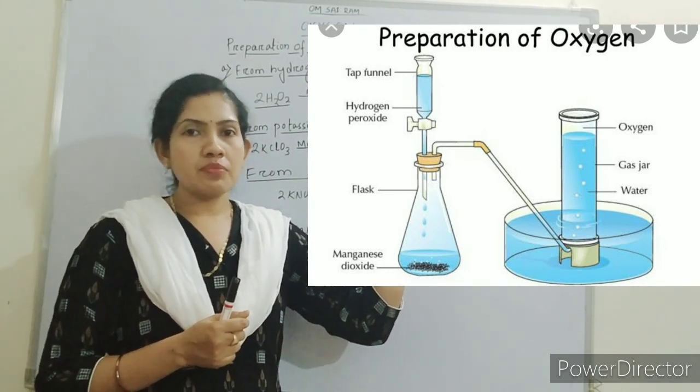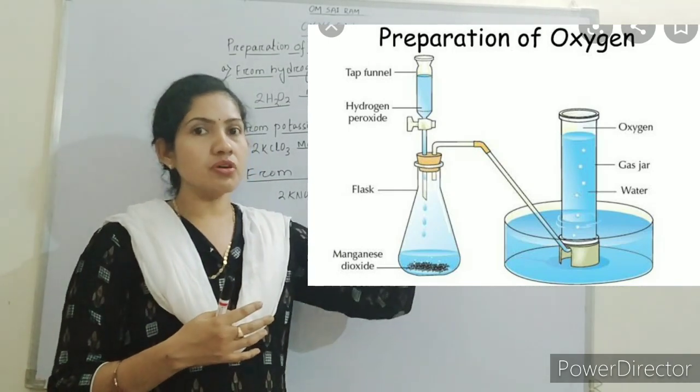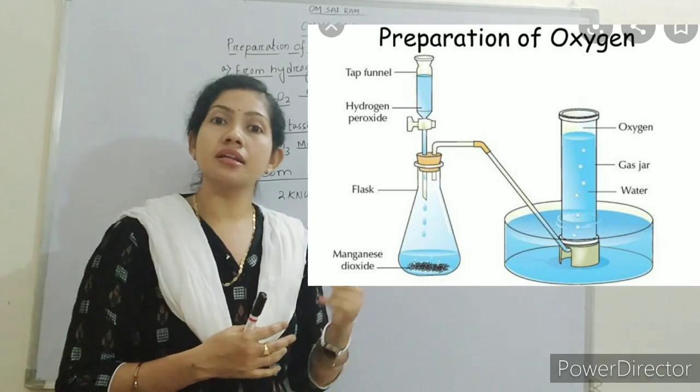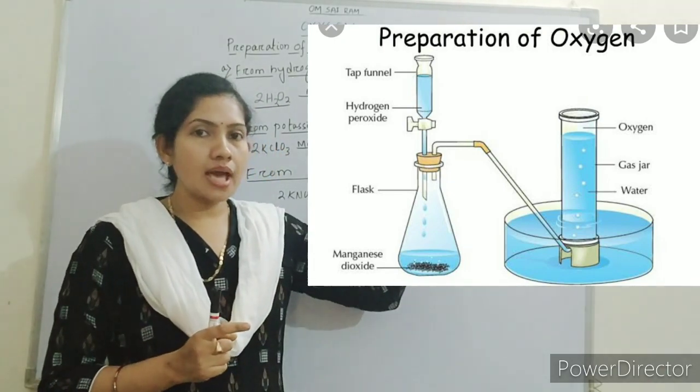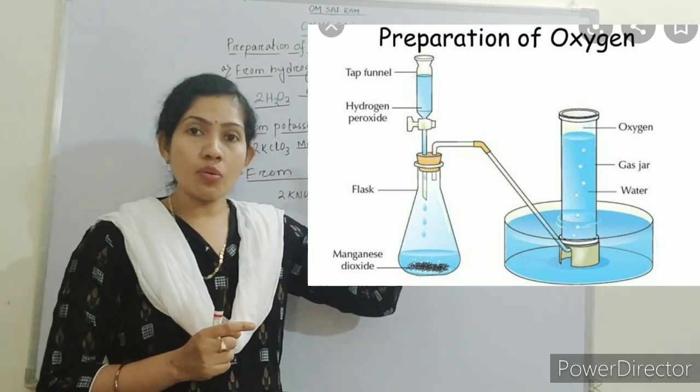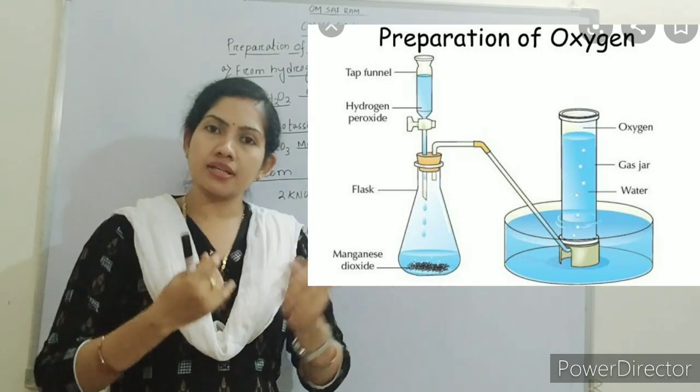In the laboratory, whenever you go to the higher class and do the experiment, you can find the formation of bubbles. Those bubbles are nothing but the formation of oxygen. You can find there is a small gap at the top. That top one is the collection of oxygen. So regularly we have to remove that gas.